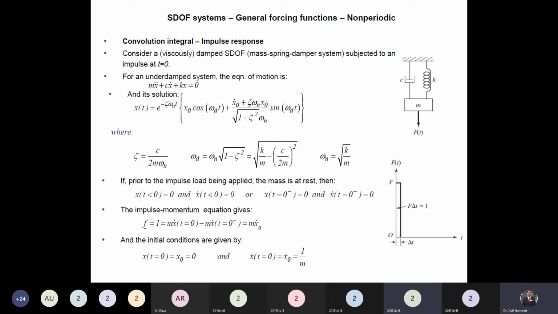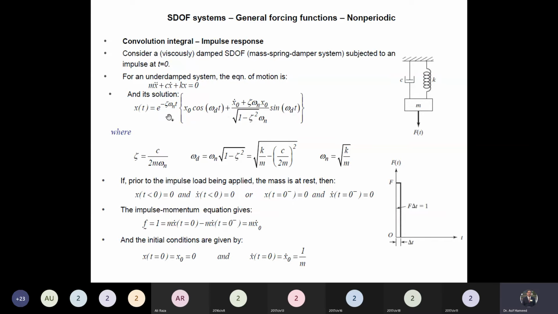Okay, if it is clear, now we will find the response of the system because of these initial conditions. And because of the initial conditions, as you already know, the response is just like the free vibration response. This impulse has just given the initial velocity. So we can find the response of the system just like the free vibration response. This is the single degree of freedom system. This is the equation of motion when no load is acting, for the free vibration response. And do you remember this expression? This one.